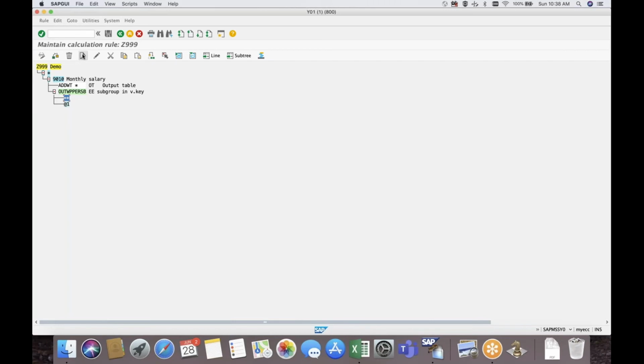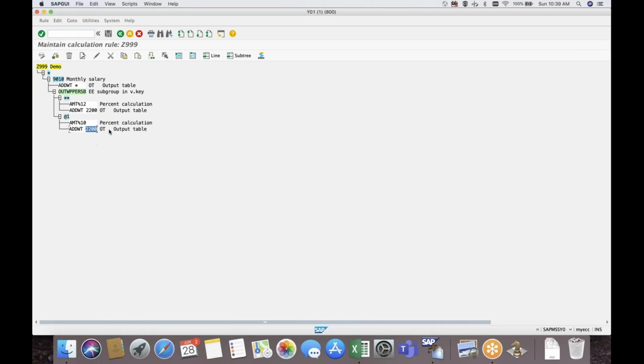We can bifurcate. For example, now I will just do a valuation like amount percentage, say 12, and I will do ADDWT 2200. For the @1 employee subgroup, I will do AMT percentage 10, and the same ADDWT, the base type 22W.